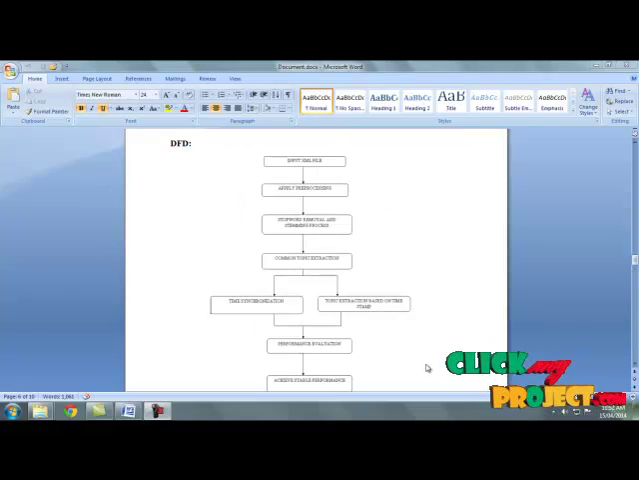Here is the DFD of our process. The first input is our XML file. The XML file contains the title and the related topics, and the year is also mentioned in the XML file. So then we move to apply the pre-processing steps.